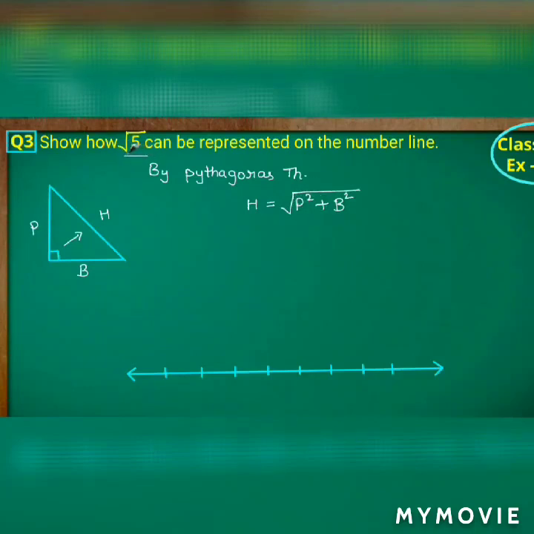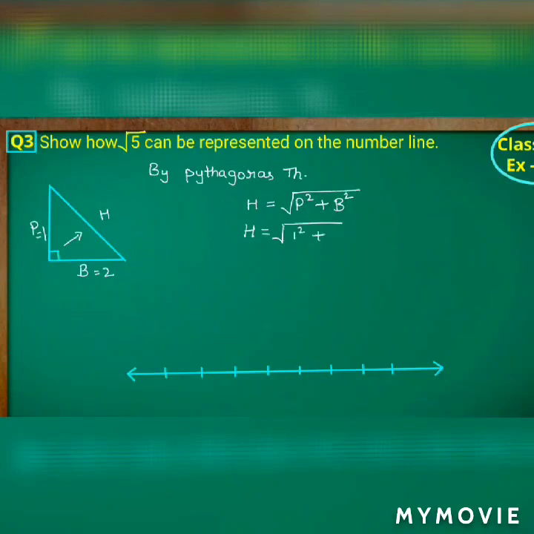We'll just check it out. Here I'm taking the perpendicular equal to 1 centimeter and the base equal to 2. If we substitute the values here, we'll get root 5. We'll just check that one. That is, h is equal to the square root of... I'm taking p equal to how much? 1, and b equal to 2. These values here we have to substitute.